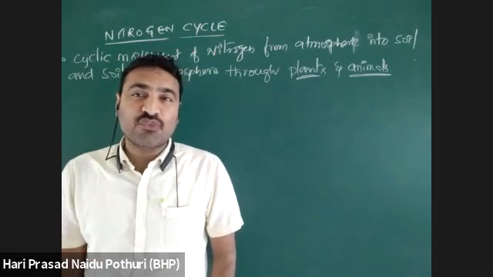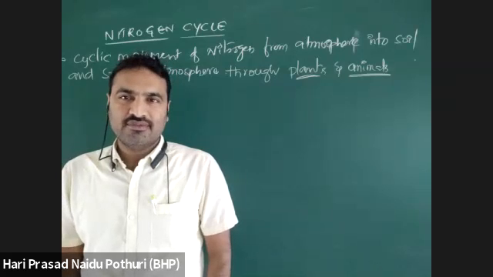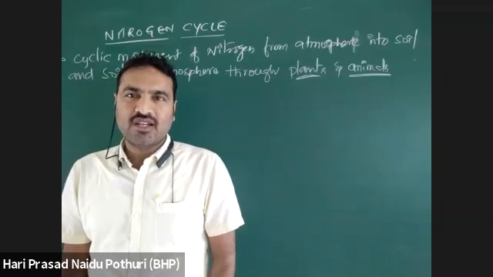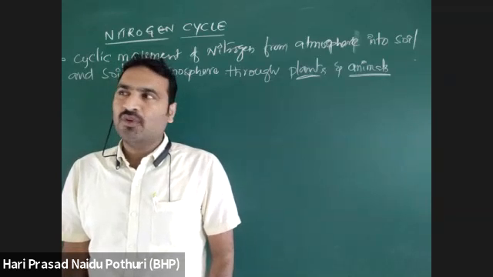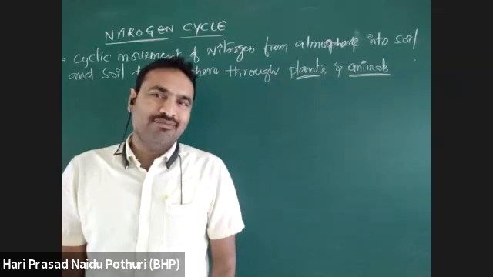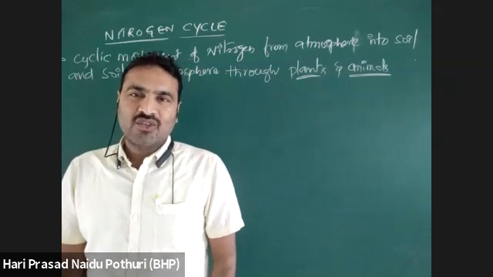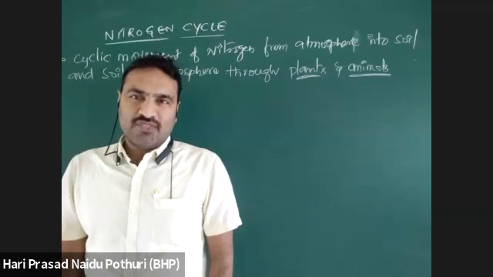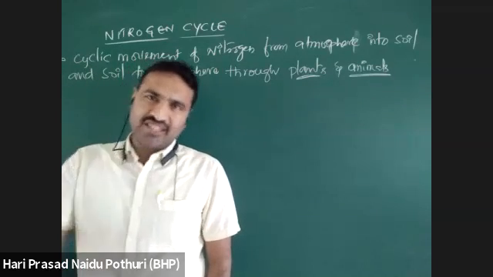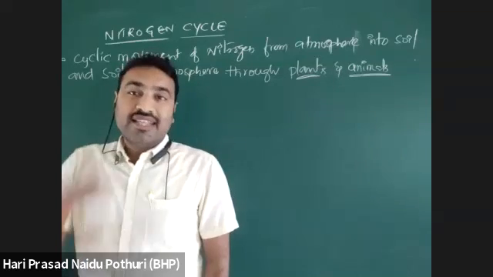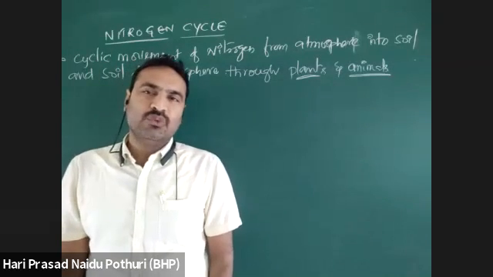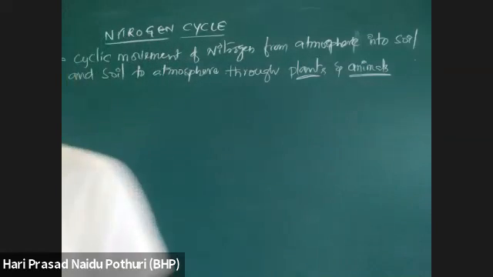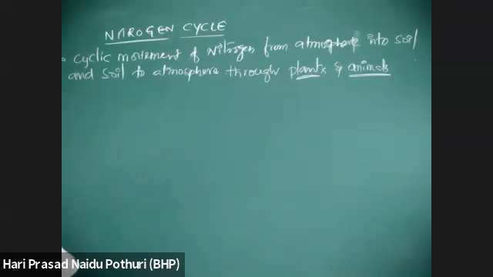After decaying, there is formation of ammonia, ammonification. Proteins undergo breakdown and release ammonia. That ammonia is further converted into nitrate, nitrite. Again, it is denitrified into molecular nitrogen in the atmosphere. Like that, the process takes place continuously through the plants and animals.